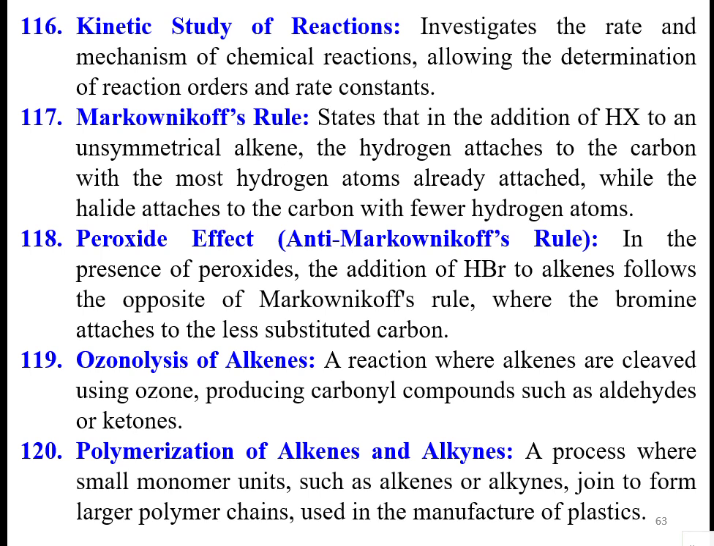In the presence of peroxides, the addition of hydrogen bromide. HX means X is fluorine, chlorine, bromine, iodine, astatine. It all applies, but for bromine there is an exemption. In the presence of peroxides, the addition of HBr to alkenes follows the opposite of Markovnikov's rule. That is, bromine attaches to the less substituted carbon. This is anti-Markovnikov's rule.